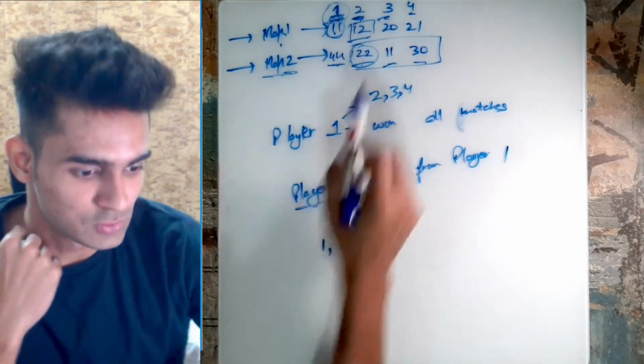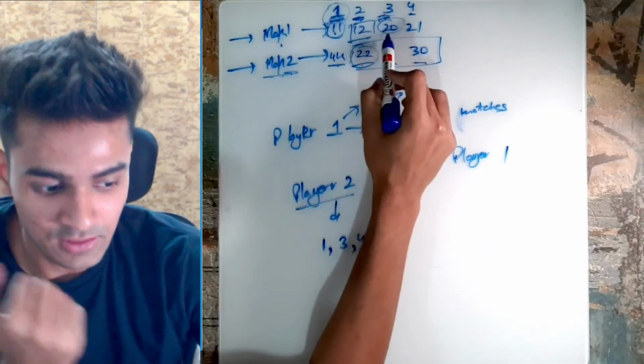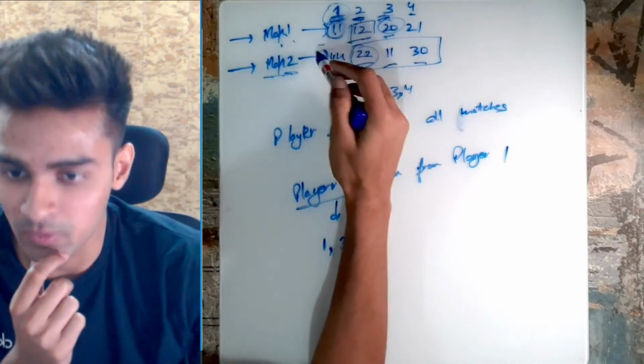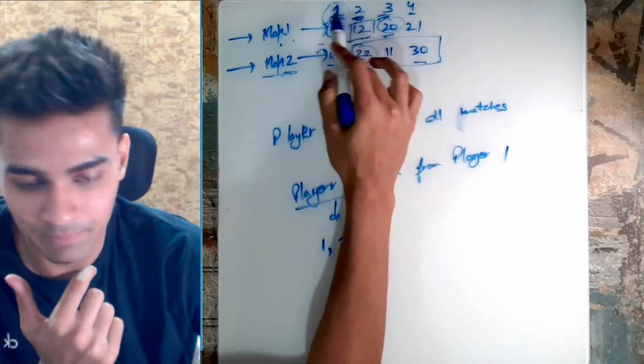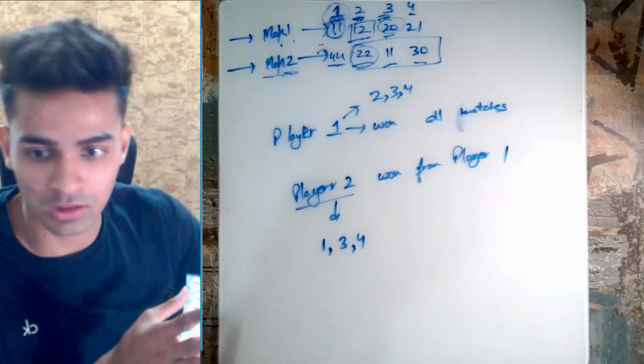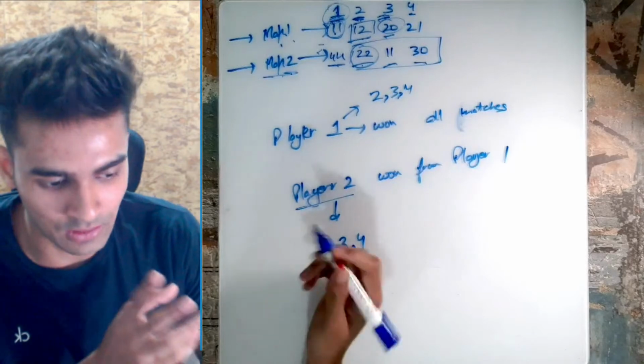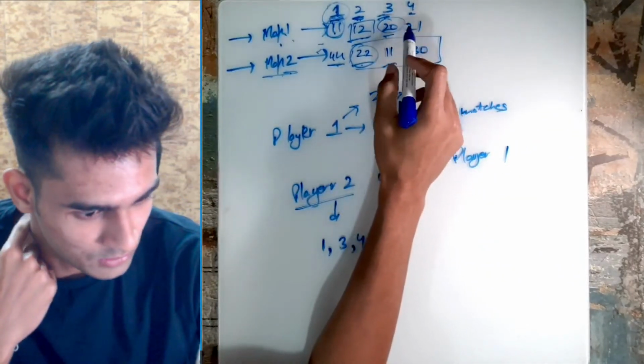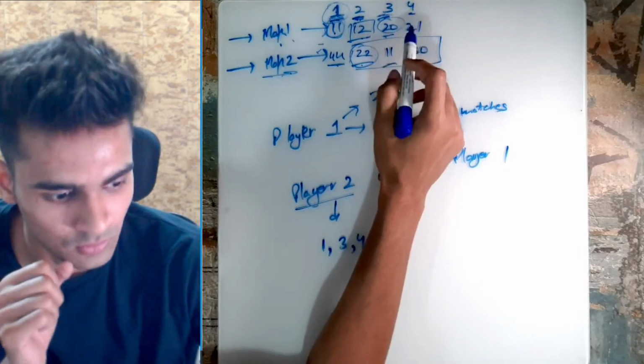Similarly, let's go to player 3 now. He has a strength of 20 in map 1 and he knows that he can easily beat player 2 and player 1. And he knows that player 2 and player 1 can have a way to win all the matches. Therefore, we can say that player 3 will also be able to win all the matches.